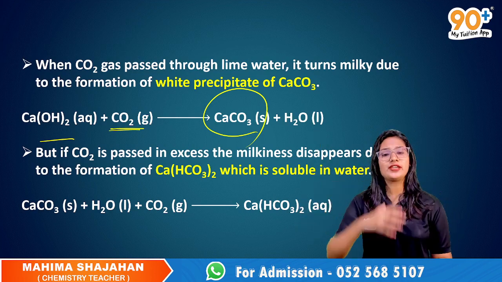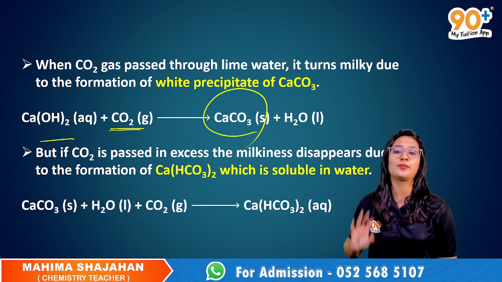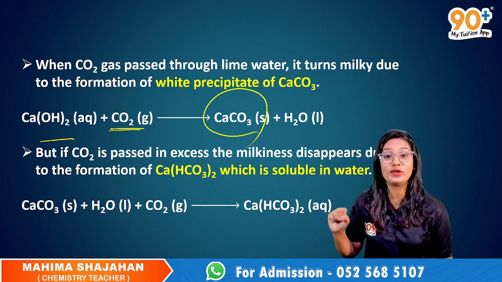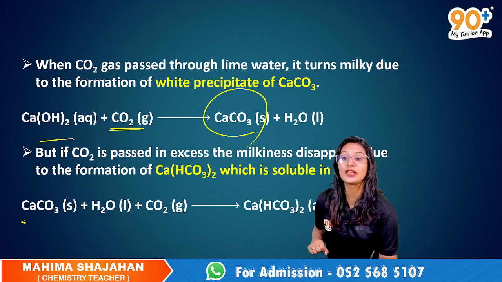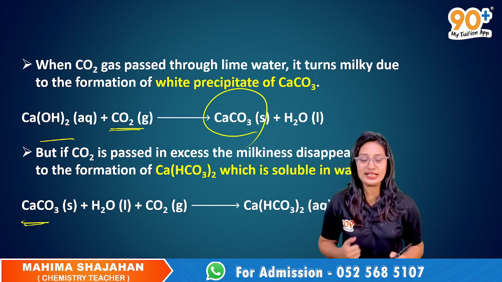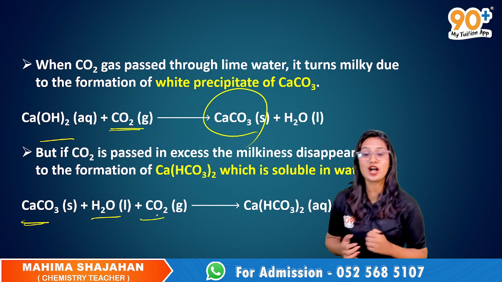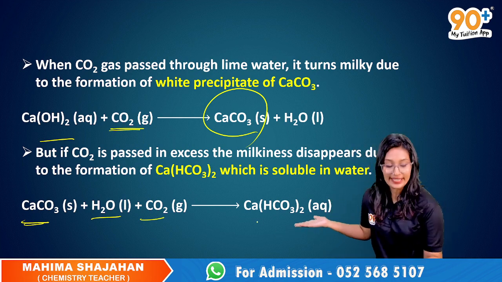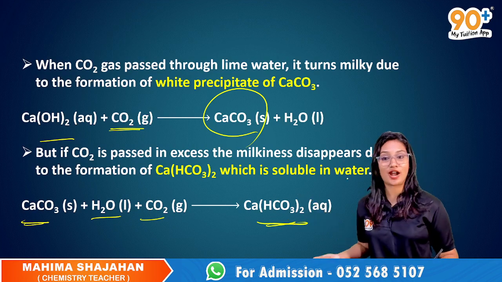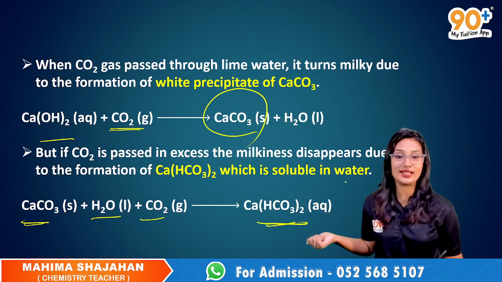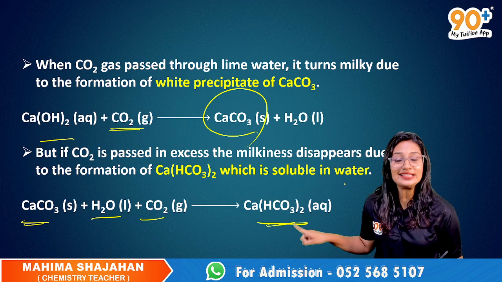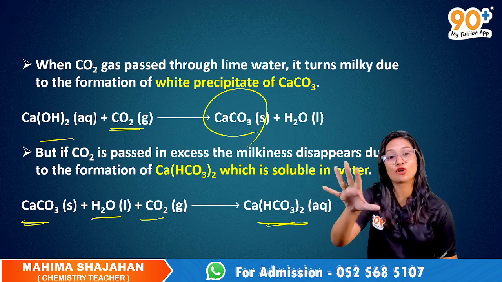Now, what if I continue passing this carbon dioxide to this lime water? What will happen? The calcium carbonate formed here will again combine with water and carbon dioxide and form calcium hydrogen carbonate or calcium bicarbonate. Now, this calcium bicarbonate is actually soluble in water.